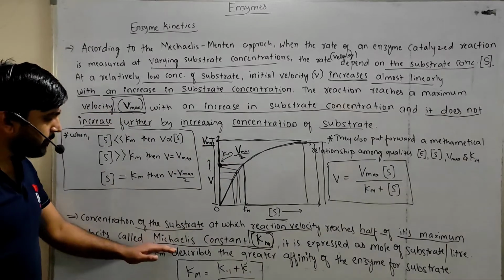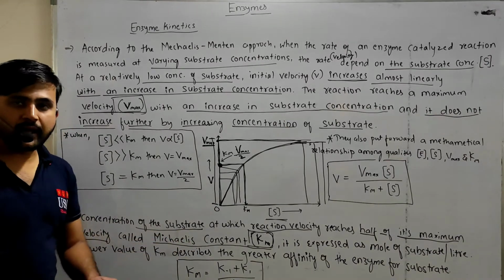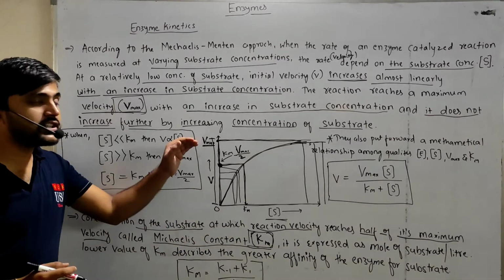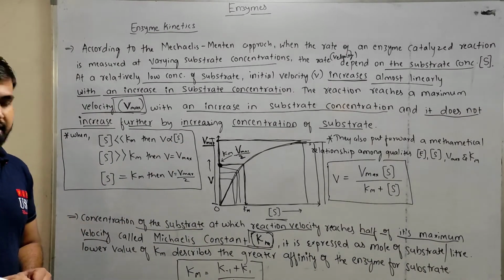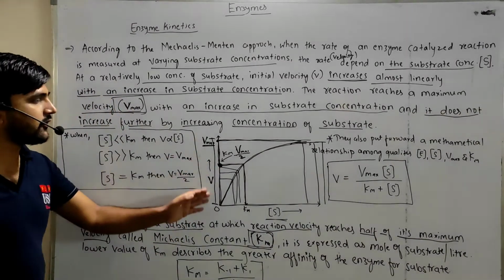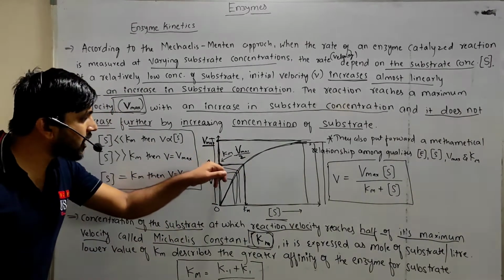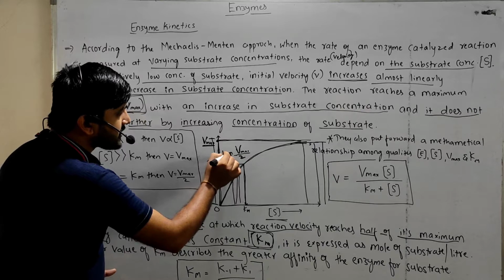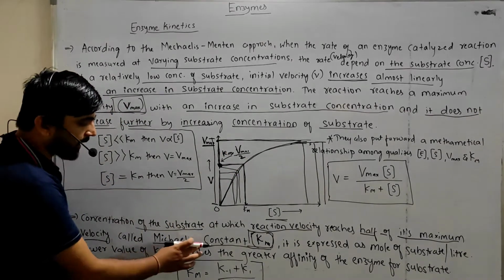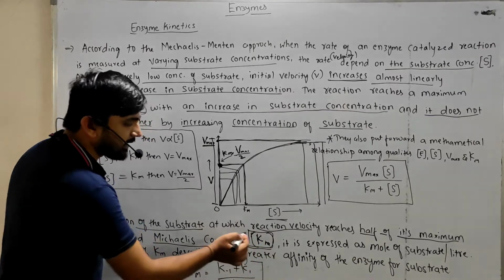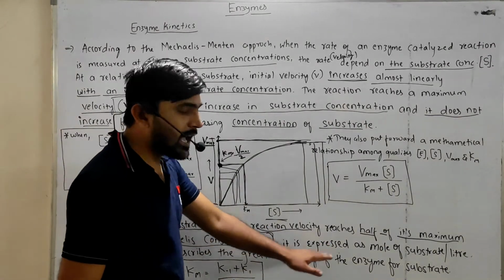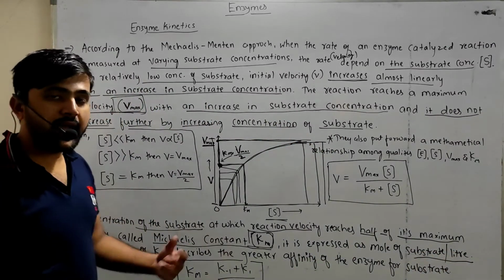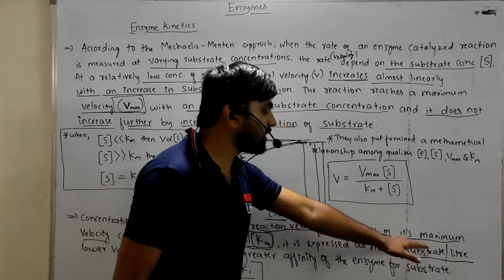So what do you mean by Michaelis constant? Michaelis constant is nothing but the concentration of the substrate at which the rate of the reaction reaches half of its maximum velocity, right? So this is the half of the maximum velocity of this graph. This half of the maximum velocity of the reaction is represented as the Km, and it is called the Michaelis constant. It is expressed as moles of substrate per liter.